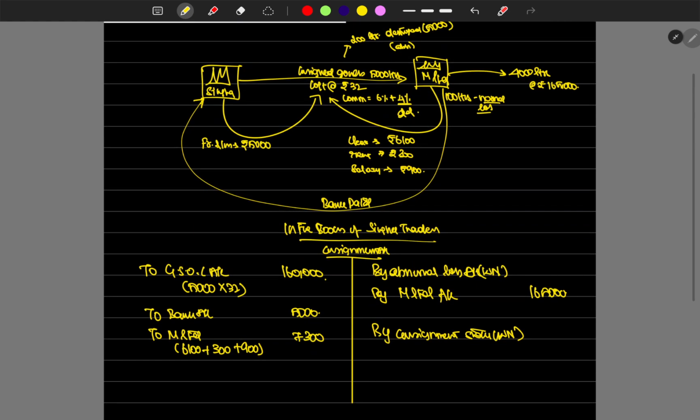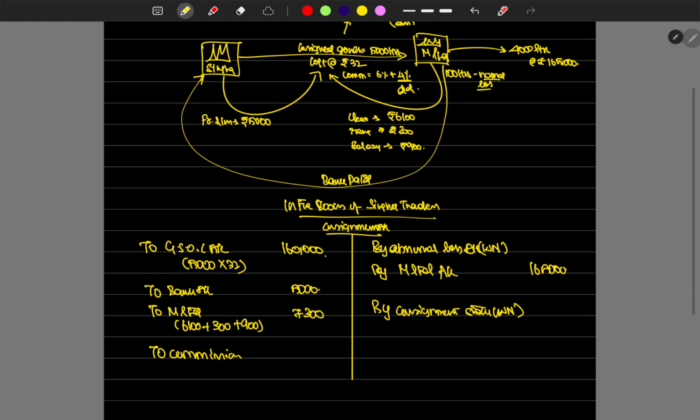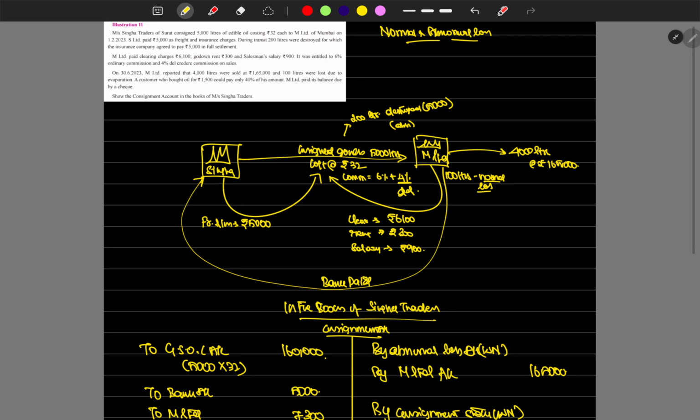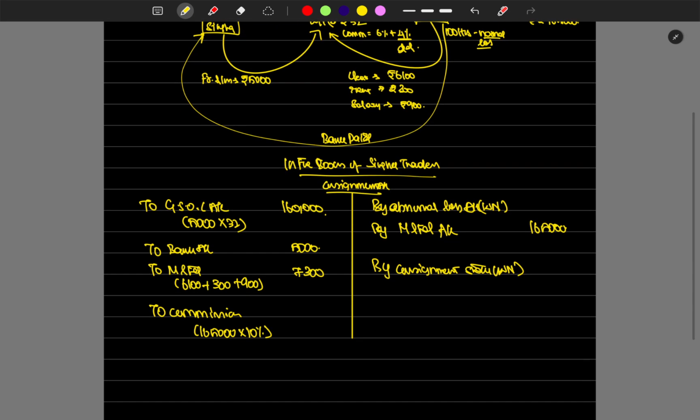What else information is given? And there is a commission. Commission is 10%, totally 6% plus 4% is 10%. The sales amount is 1,65,000. So 1,65,000 into 10% is 16,500, which is the commission.